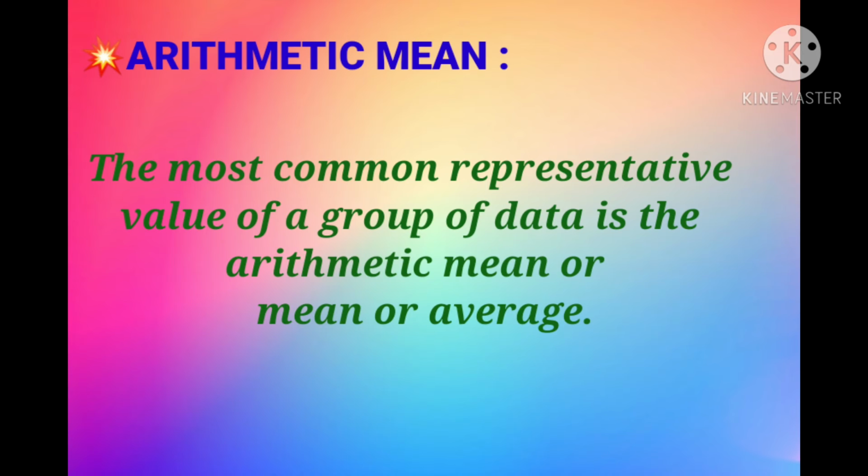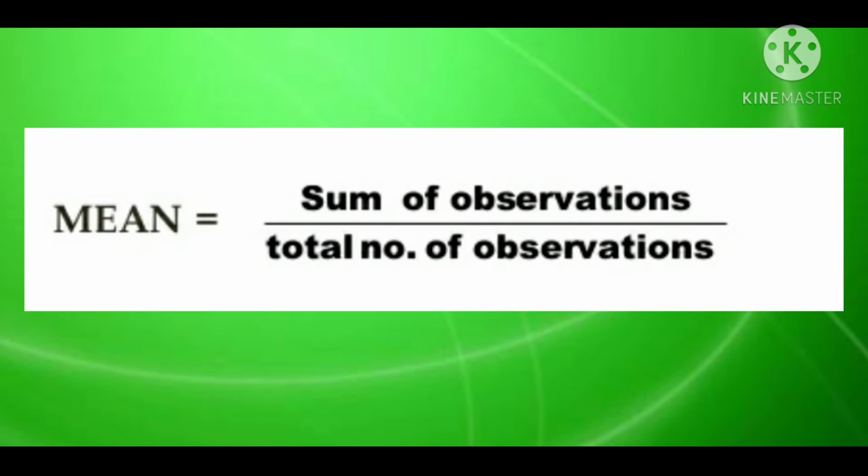Arithmetic mean: the most common representative value of a group of data is the arithmetic mean or average. To find the arithmetic mean of numerical data, we have to use one formula. Mean is equal to the sum of observations divided by the total number of observations.